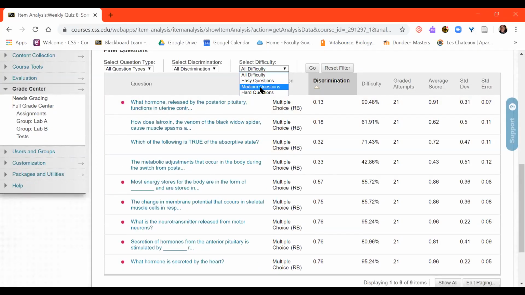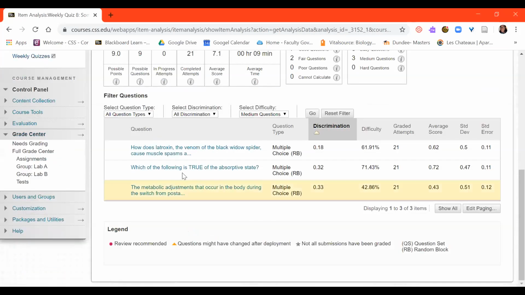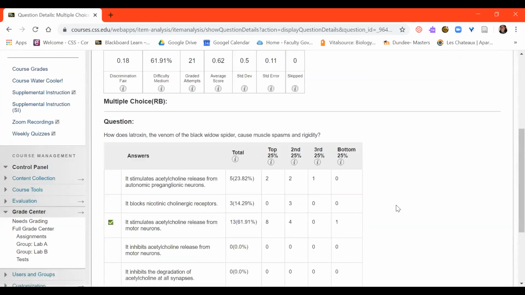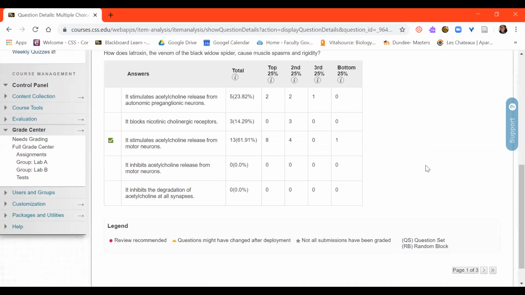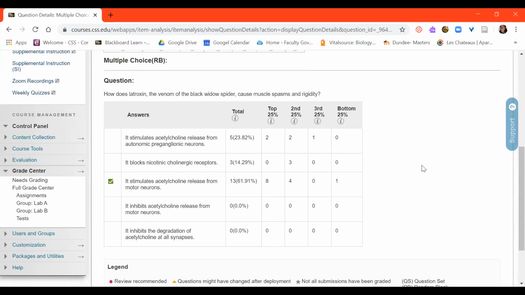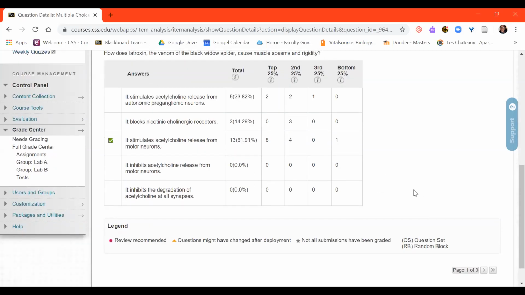Okay, so here, this was the second quiz, and we had 3 questions. So the first one here, how does latroxin, the venom of the black widow spider, cause muscle spasm and rigidity? And we spoke about 3 different toxins: quotoxin, latroxin, and curare. We described latroxin as stimulating acetylcholine release, and so that was going to cause increased acetylcholine at the neuromuscular junction,